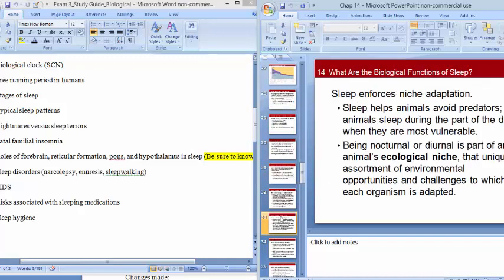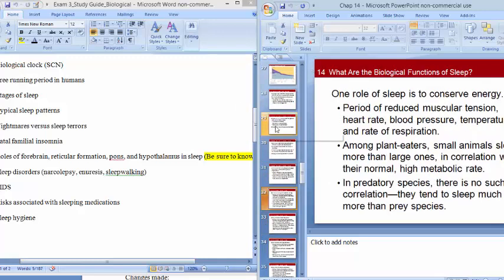Let's see, where's our, somewhere in here. Anyway, it's in here somewhere. You'll find it.